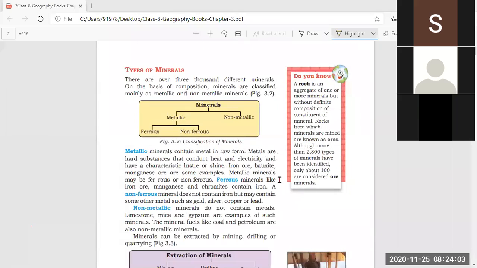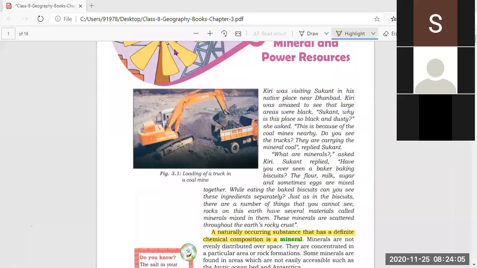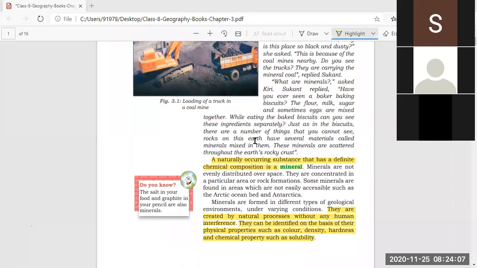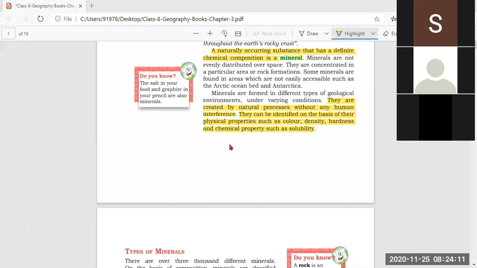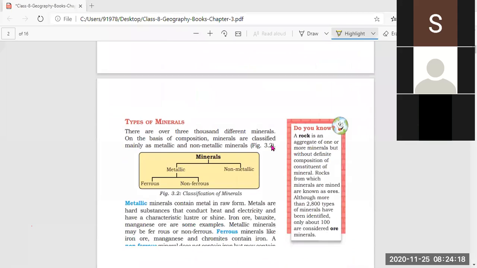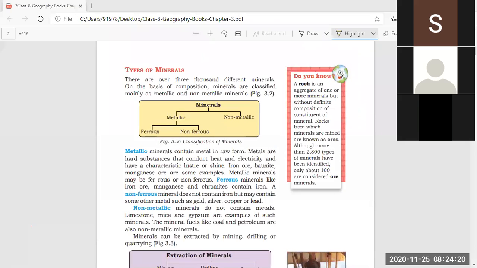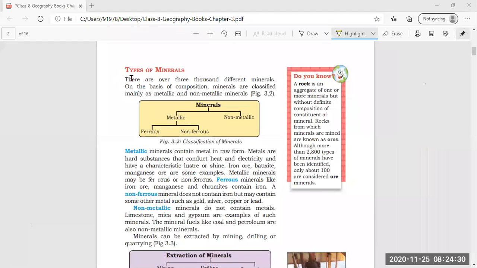Now, coming to the next page, this was all about minerals: the introduction, what minerals are, their physical properties, how we can identify them and where we can find them. Now, types of minerals. On the next page, we are going to read about the types of minerals. There are over 3,000 different minerals. So how many types of minerals are there? There are over 3,000 different minerals.